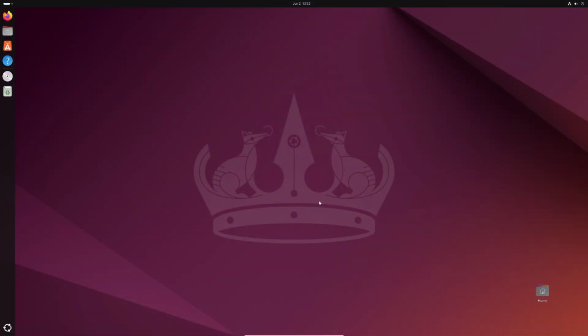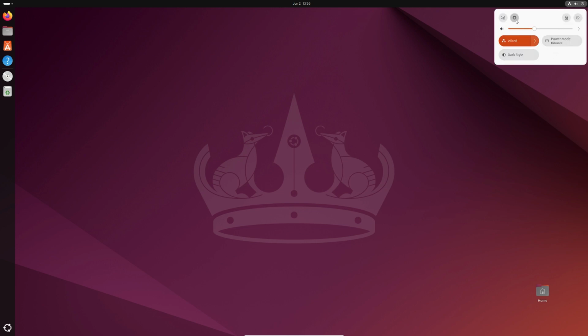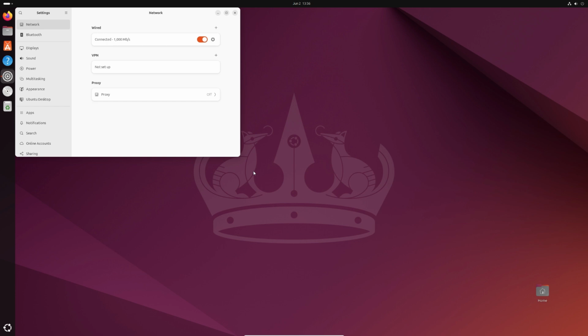In this video, I will be using Ubuntu, so let's take a quick tour of the Ubuntu desktop environment. When you first log in, you will see the desktop with the dock on the left side. The dock contains your favorite applications and windows. At the top of the screen, there is a status bar which shows the time, network, and system settings. From here you can access the system settings.